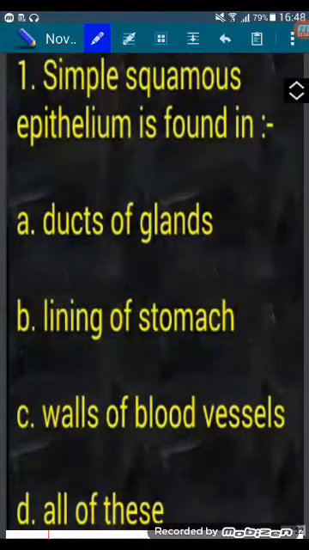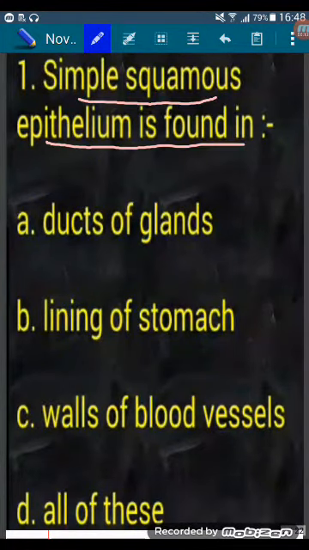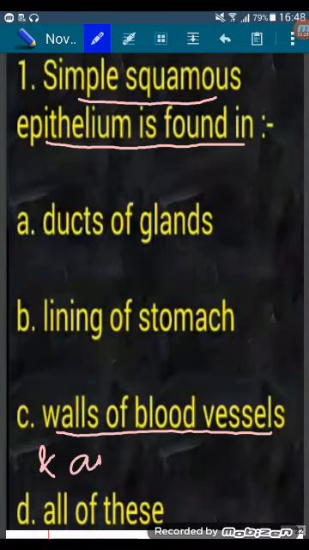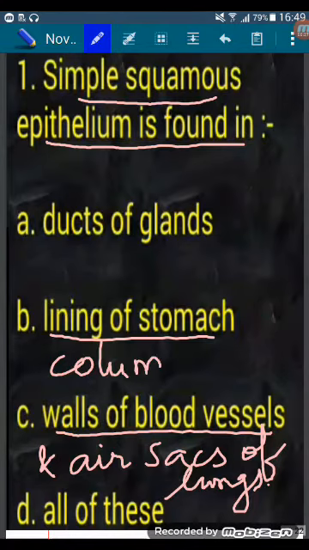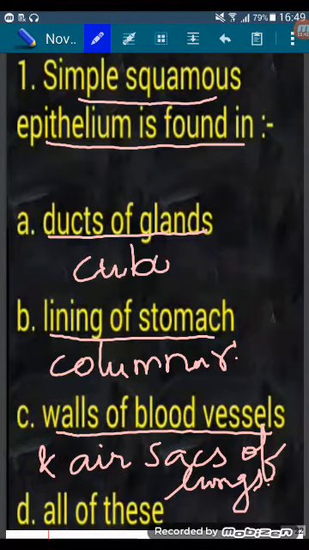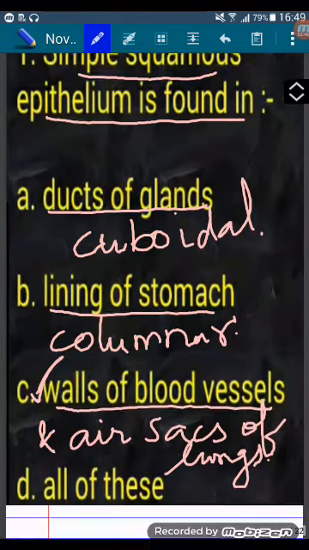Question number 1. Simple squamous epithelium is found in A. Ducts of glands, B. Lining of stomach, C. Walls of blood vessels, D. All of these. Simple squamous epithelium is found in walls of blood vessels and air sacs of lungs. Lining of stomach is made up of simple columnar epithelium and ducts of gland are made up of simple cuboidal epithelium. So answer is C, walls of blood vessels.